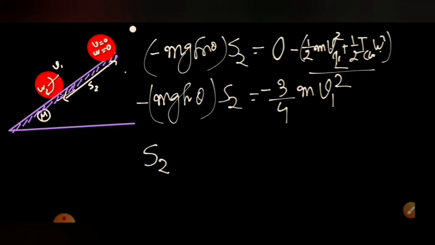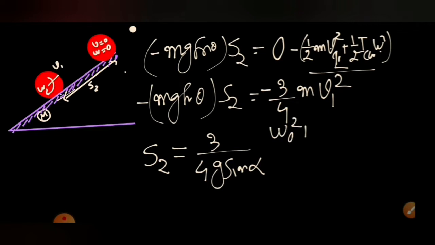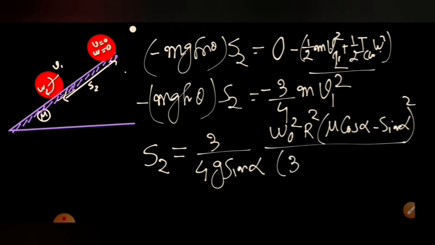We can calculate S2 to be equal to 3 by 4 into g sine alpha into omega naught square r square into mu cos alpha minus sine alpha whole square, whole divided by 3 mu cos alpha minus sine alpha.